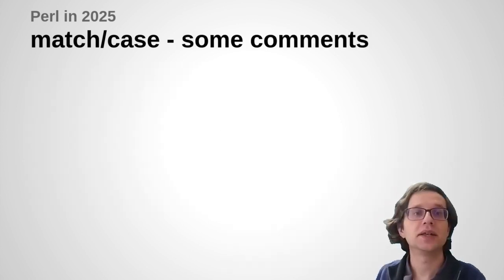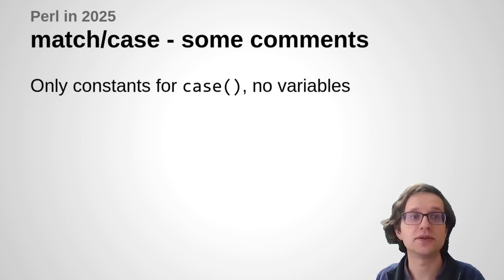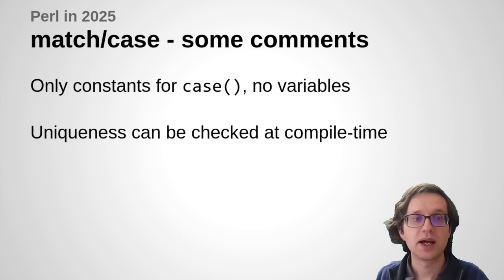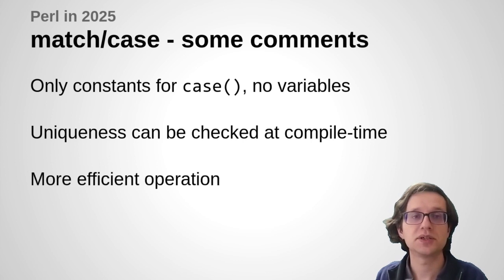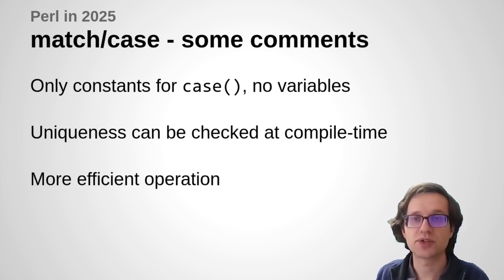So some comments here. Now, firstly, you'll notice that all of these examples only use literal constants as case values. There's no variables here. Initially, at least, I think that's all we'd want to support, because if that's the case, then the compiler can check at compile time that all of these values are unique. And the compiler can analyze these values and form a more efficient dispatch logic than, for example, just doing an ordered list of tests. So if you supply a lot of numbers or a lot of strings to be checked, then maybe it could implement that with some sort of binary search or something.